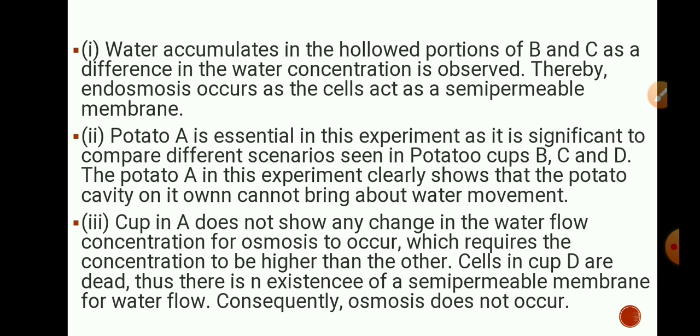So A is necessary for the comparison between the other cups B, C and D, and we observe that in potato A water accumulation does not take place. So it shows that water movement does not take place on its own. Water movement takes place only when there is a difference in the concentration of water.